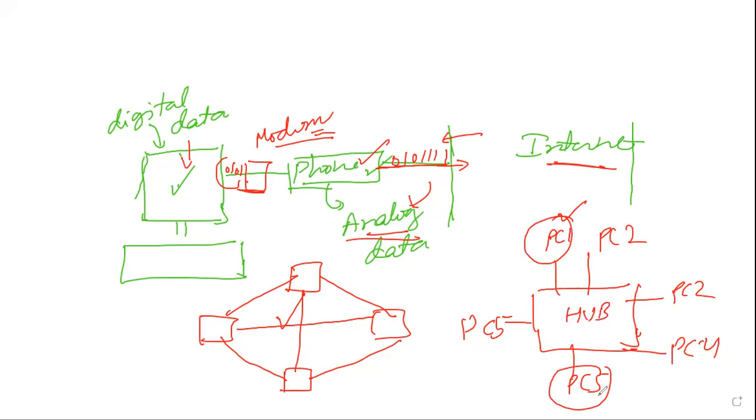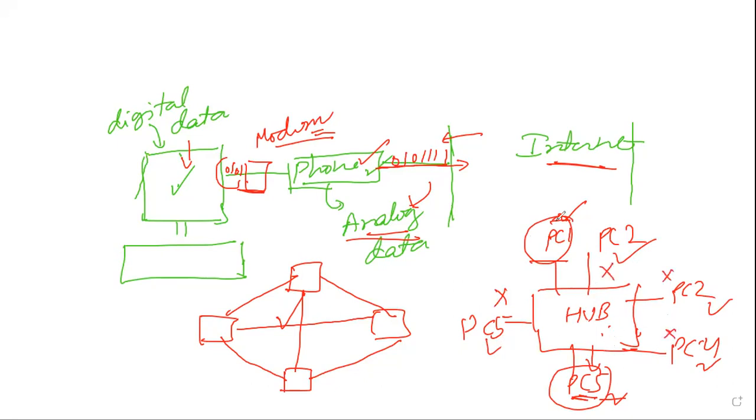It does not send it to PC5 directly. PC1 sends the data it intends to send to the hub, and now this hub will broadcast the data to all the computers. Since it is intended for PC5 only, PC5 will take the data and work. The rest of the devices will discard the data, because the addressing was not given for them.